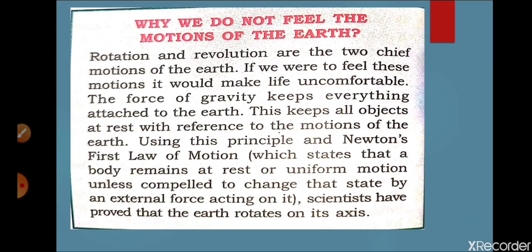So why do we not feel that motion of the earth? First of all, this is due to Newton's first law of motion. As when you are sitting in a train, you do not feel the motion, but the train is moving. Whenever you look out from the window, things look like they are moving.